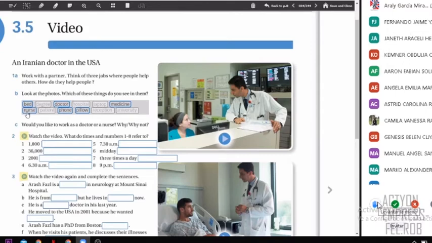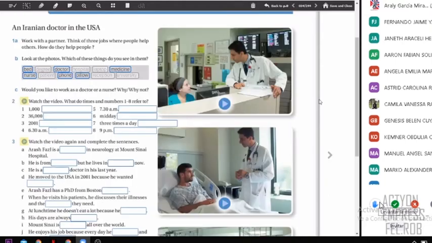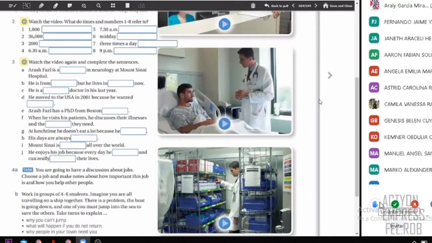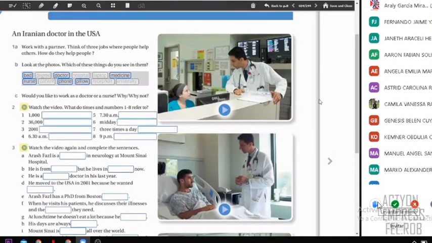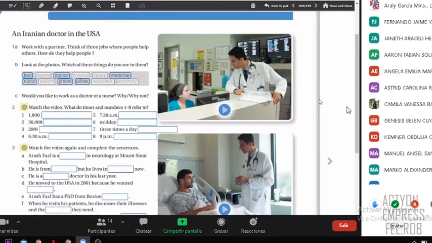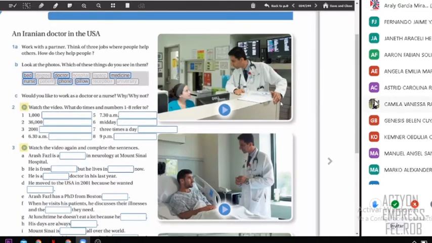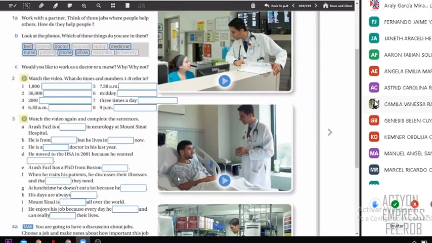Let's continue with Fernando. Fernando, what's your idea? Patient. Okay, patient. What is the patient? Picture 1, 2, or 3? Picture 2. Right, very good. So yes, this is a patient, the person, right?